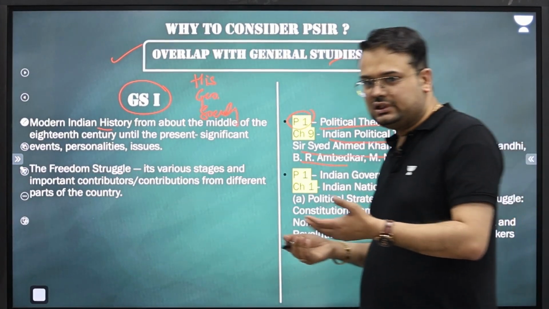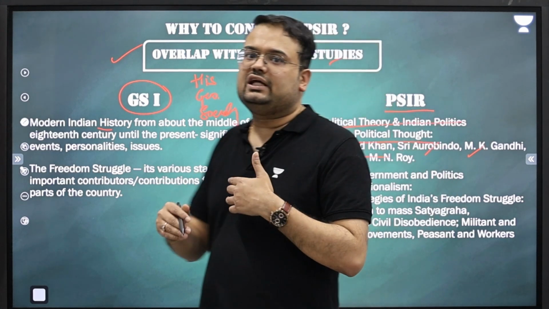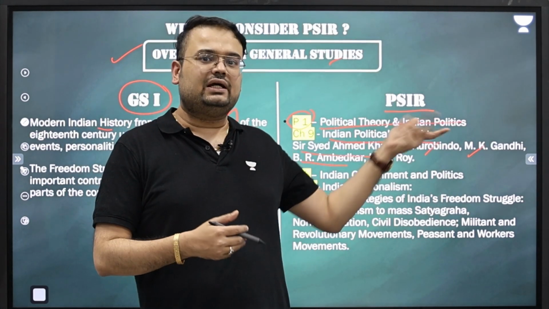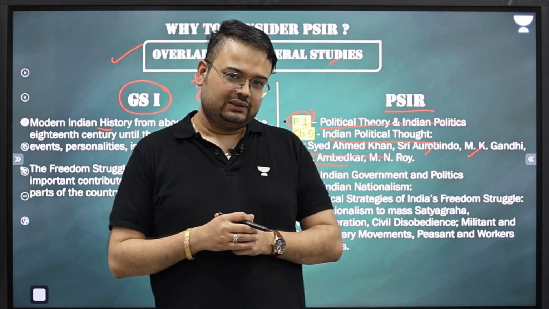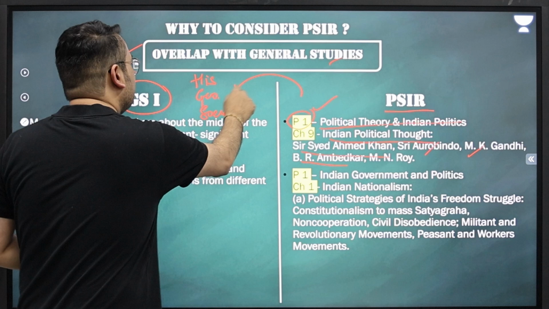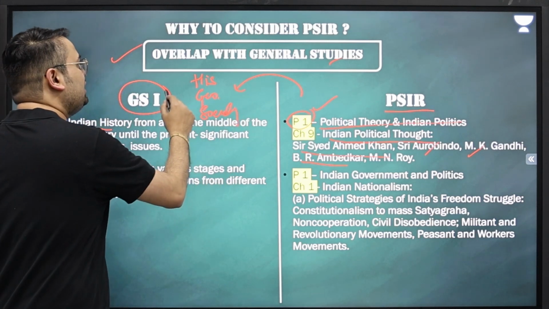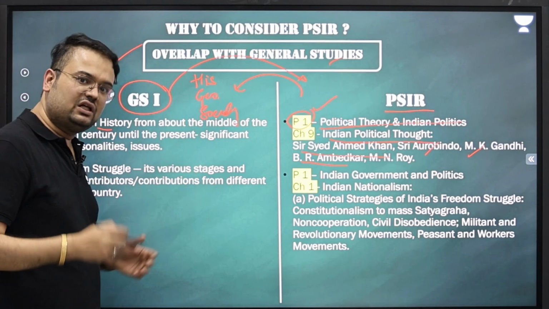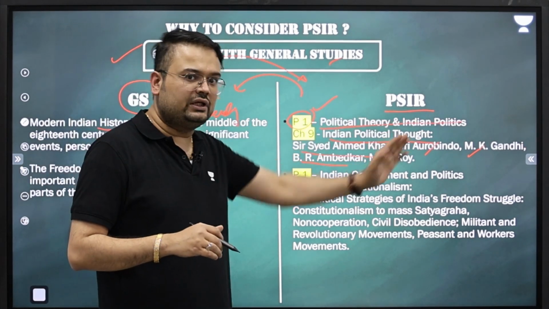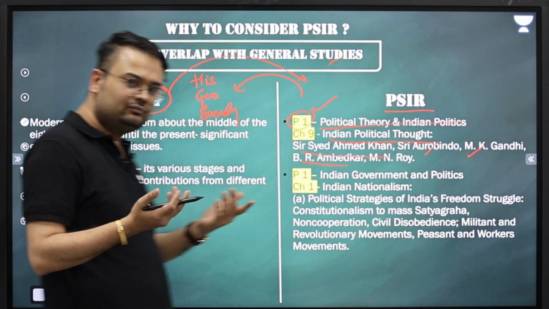In the process, we will end up understanding many of the things that we are supposed to study in general studies, that is, the history part. That means the better our concepts are in PSIR, automatically it is helping in GS. Better is our understanding of history for GS1, which we have to study for sure irrespective of our optional, automatically some foundational understanding of PSIR is getting done.